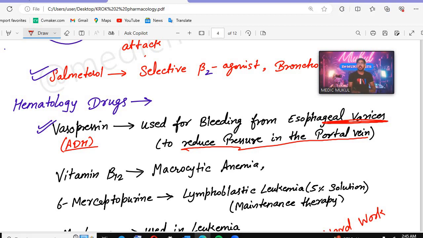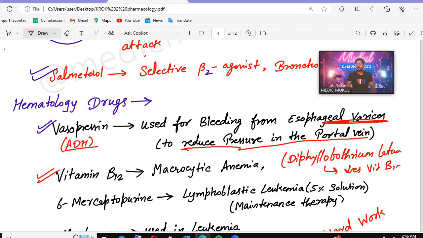Other than that, if the patient has macrocytic anemia and macrocytes are found in the blood, then definitely this patient can have macrocytic anemia. And there is a patient having Diphyllobothrium latum. What does Diphyllobothrium latum do? It decreases vitamin B12. Vitamin B12 को क्या करेंगे, decrease कर देंगे. Then we will give the preparations, that is vitamin B12 preparations will be given.